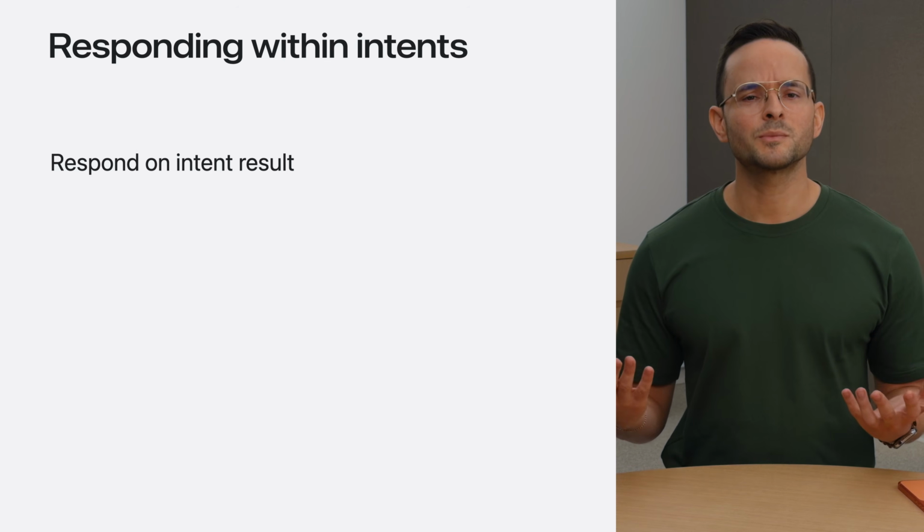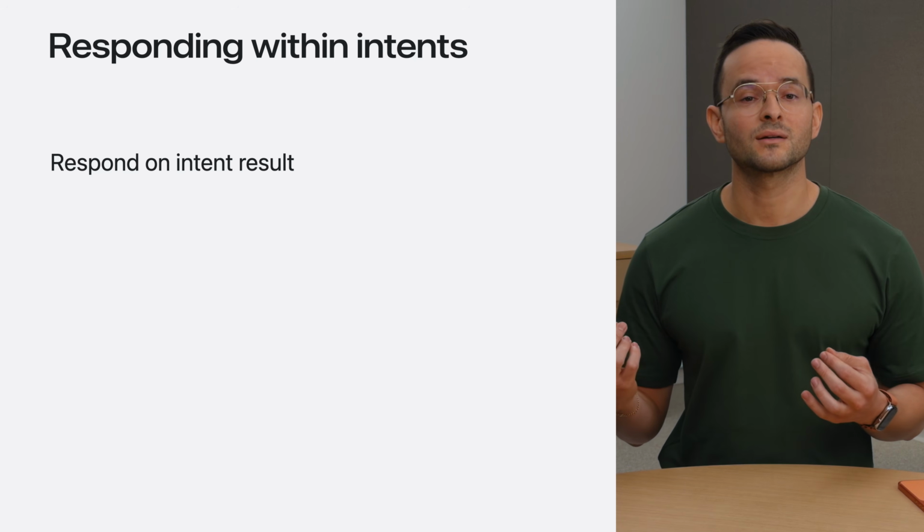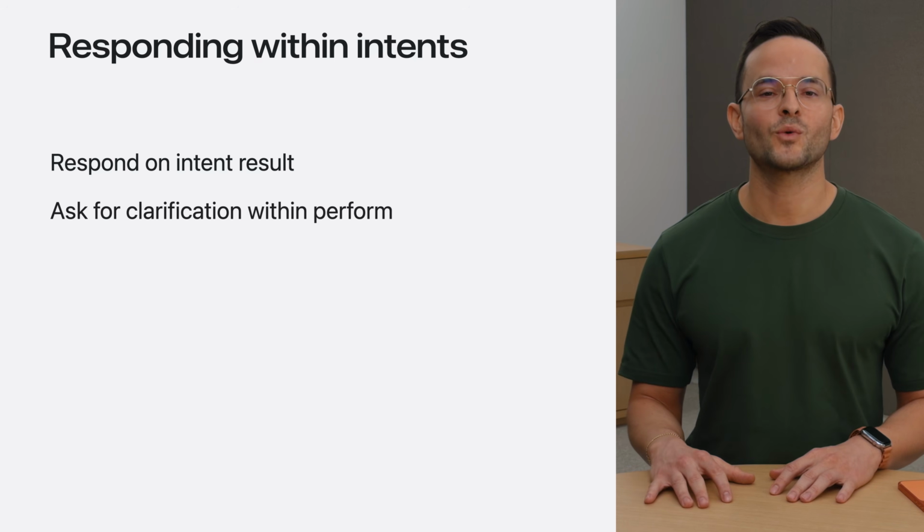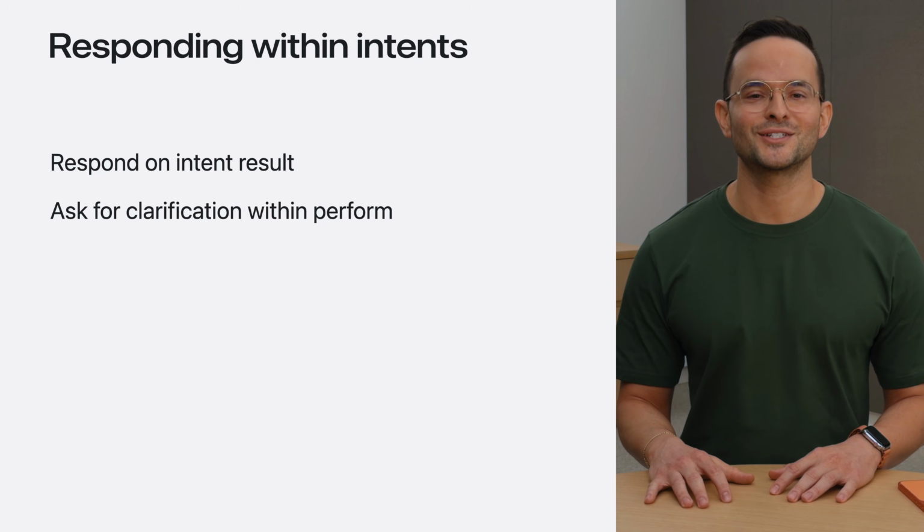But what if you want to ask people a question while your intent is running? A well-placed clarifying question lets people finish the action they meant to take. To ask a question before your intent result, use the dialog request within your perform method.